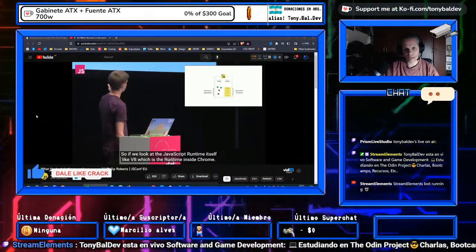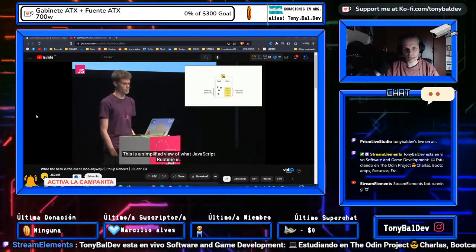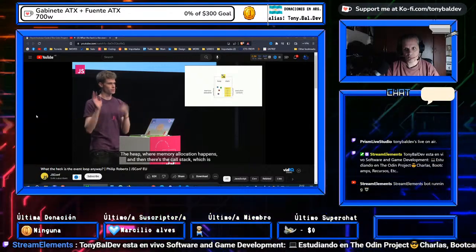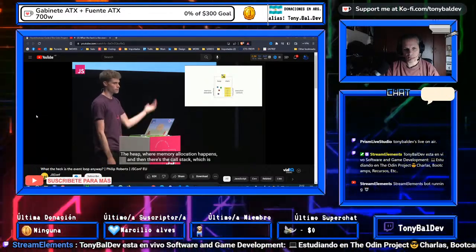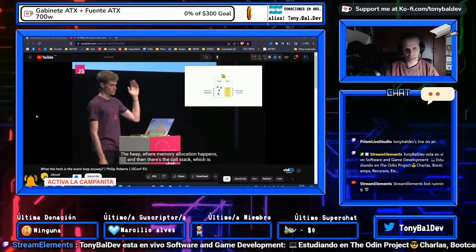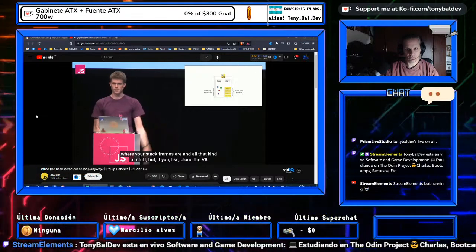So if we look at the JavaScript runtime itself, like V8, for example, which is the runtime inside Chrome, this is a simplified view, really, of what the JavaScript runtime is. It's a heap, which we don't need to worry about. It's kind of boring. It's just where memory allocation happens. And then there's the call stack, which is where your stack frames are and all that kind of stuff.